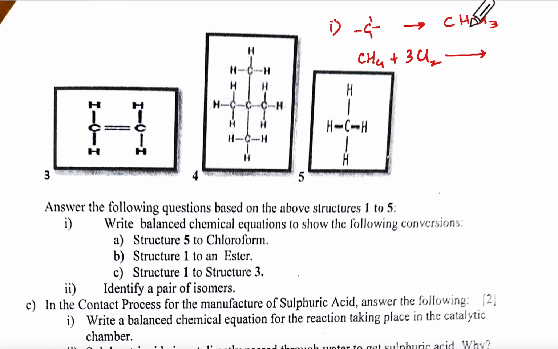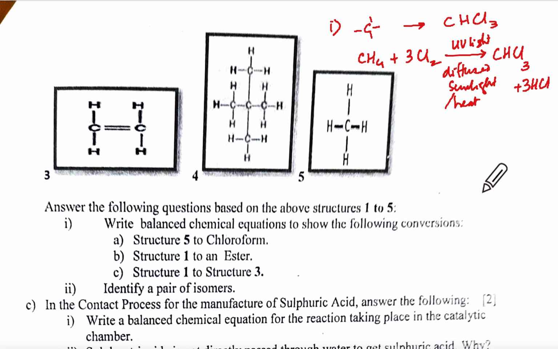What is the condition for this? Nickel 300 degrees. No. Diffuse sunlight or heat. Nickel 300 is when hydrogen gets added to an alkene or alkyne. This is alkane, no? So it will be CHCl3 plus, there are 3 H's that will go with 3 Cl's and it will become 3 HCl. Understanding?